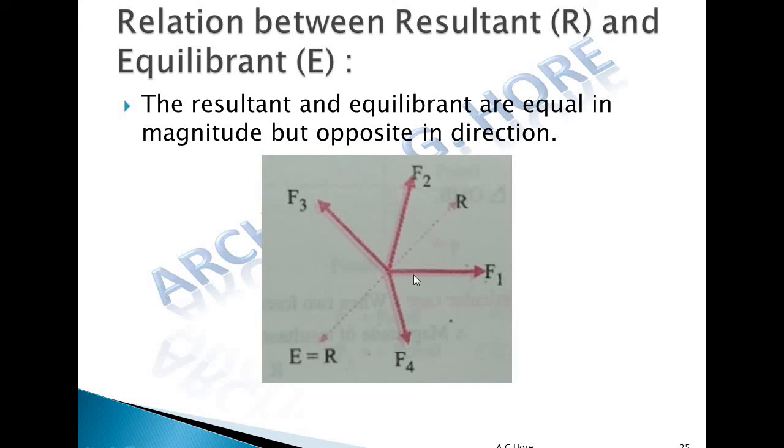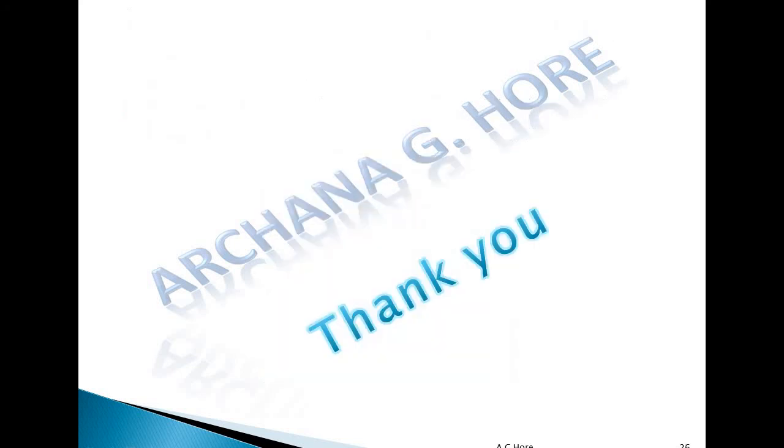Now there is a resultant of these forces but this body is at rest, meaning there is another force having the same magnitude as R and opposite direction to that of R, which keeps the body in an equilibrium position, or which balances this system. So this is the equilibrium. The relation between the resultant and equilibrium is that the equilibrium has the same magnitude as R but its direction is opposite to that of R. Thank you.